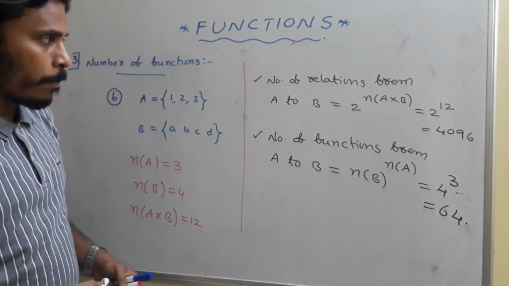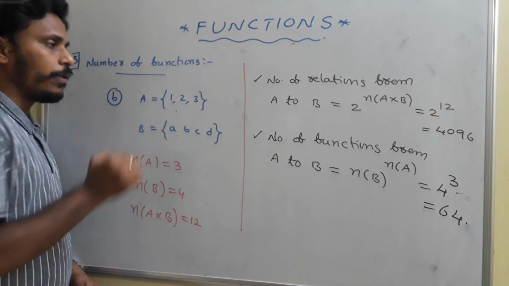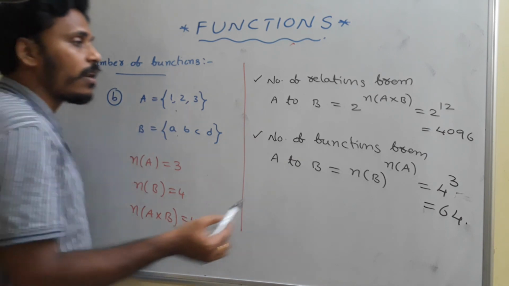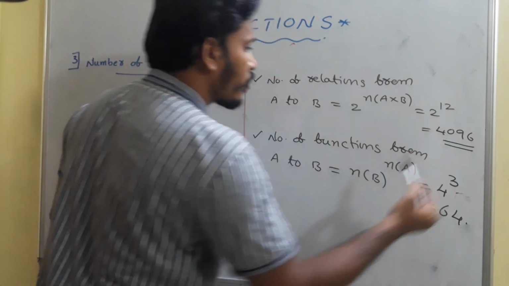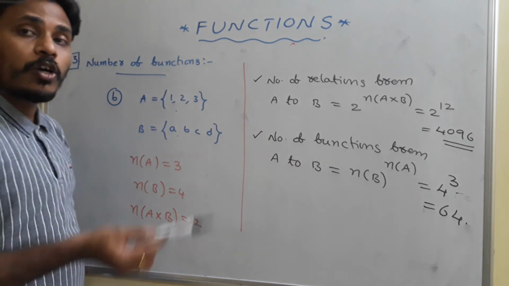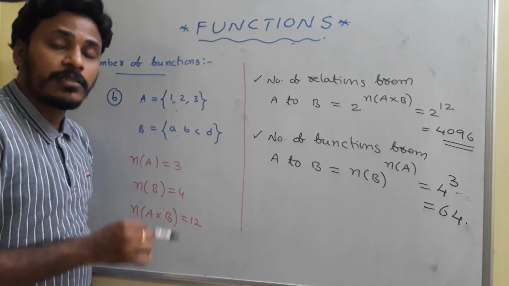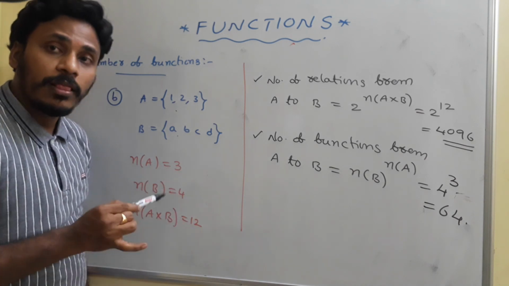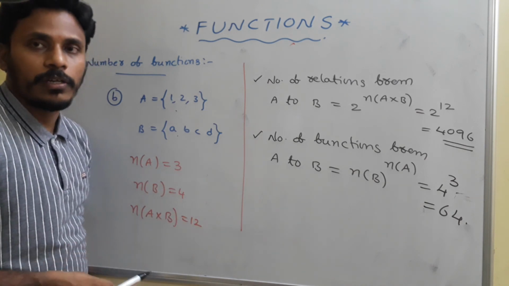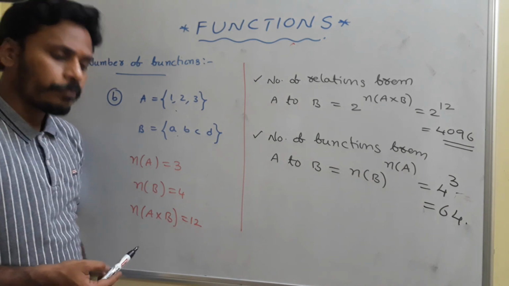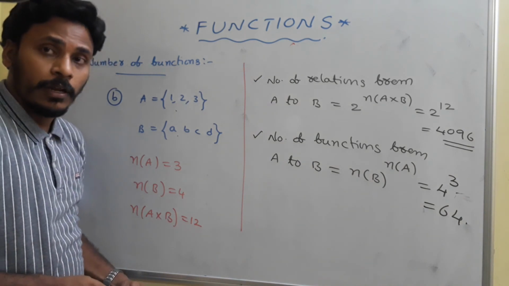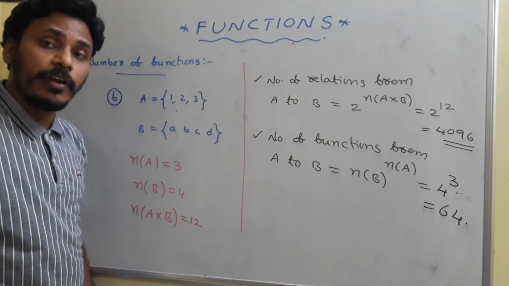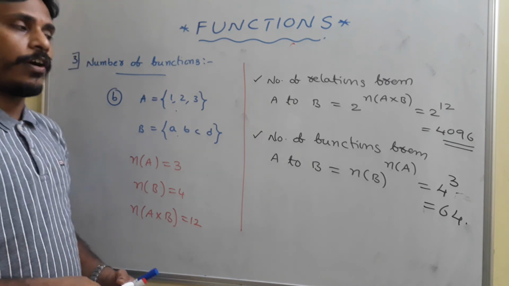Just think about it. From set A to set B, 4096 relations are there. Among those 4096, there are just 64 functions, and all the remaining are not functions. Is it clear? So functions are that much special.